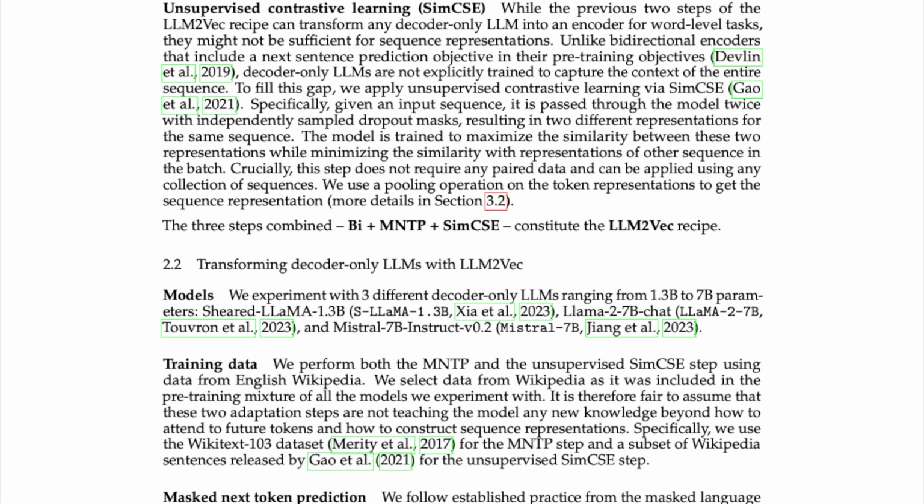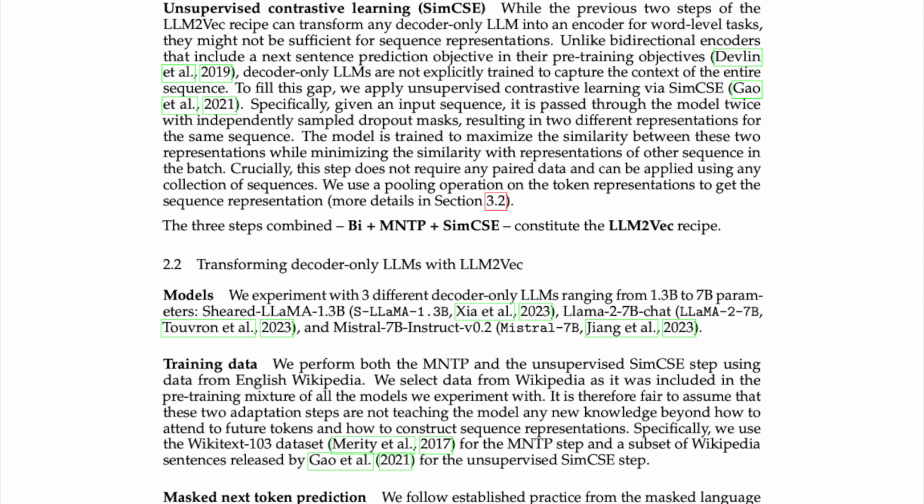Unsupervised contrastive learning, SimCSE. While the previous two steps of the LLM2Vec recipe can transform any decoder-only LLM into an encoder for word-level tasks, they might not be sufficient for sequence representations. Unlike bidirectional encoders that include a next sentence prediction objective in their pre-training objectives, decoder-only LLMs are not explicitly trained to capture the context of the entire sequence. To fill this gap, we apply unsupervised contrastive learning via SimCSE.